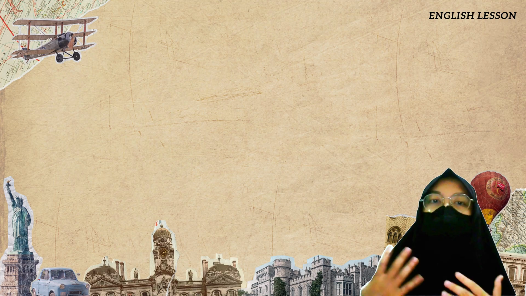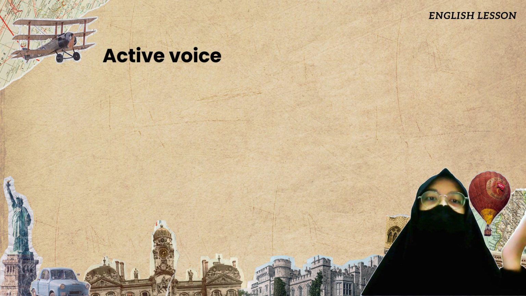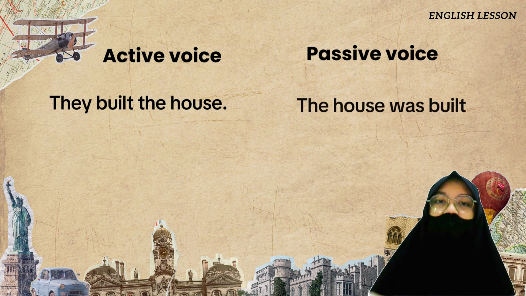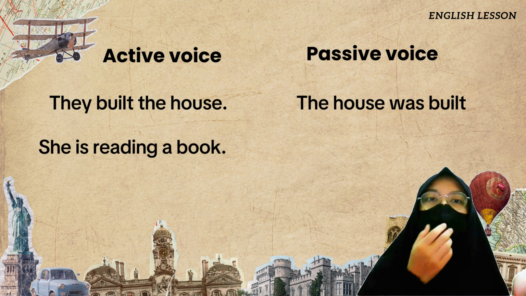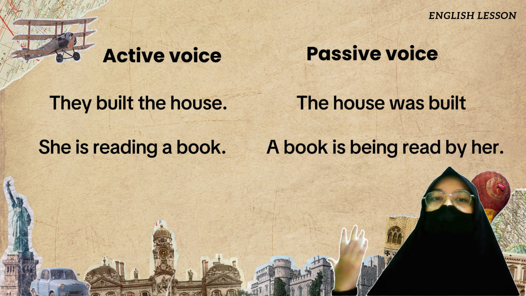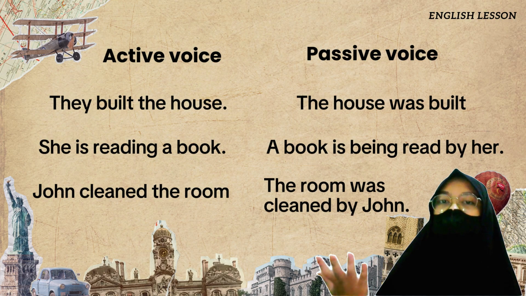The key comparison in English: the active voice is "They built the house," and the passive voice is "The house was built by them." "She is reading a book" becomes "A book is being read by her." "John cleaned the room" becomes "The room was cleaned by John."